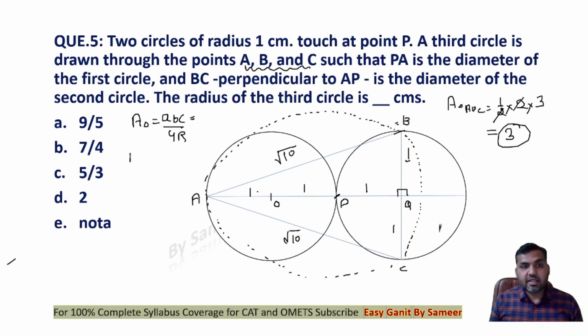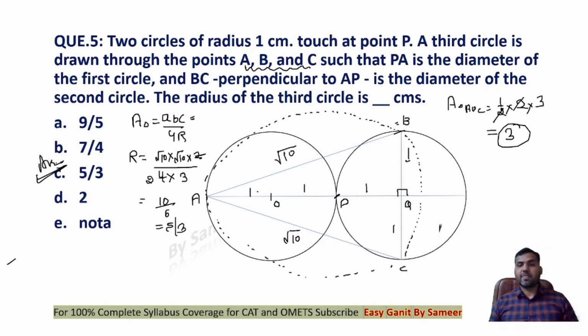The circumradius would be root 10 multiplied by root 10 into the third side, which is 2, upon 4 times the area of the triangle, which is 3. This 2 gets cancelled. This is 10 upon 6, which is equal to 5 upon 3, which is option number C. That's the correct answer to the question, guys.